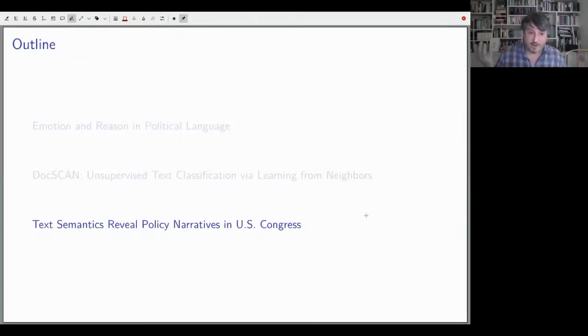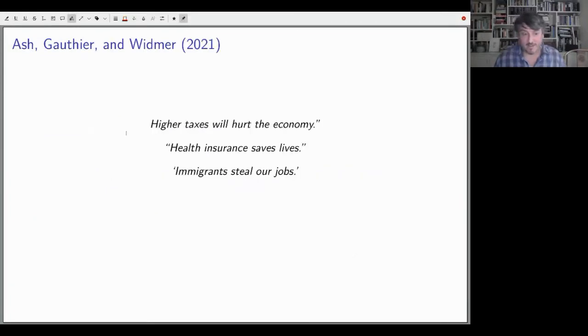Okay, one final application that I wanted to talk to you guys about, and then I hope we can have Q&A. This is a joint paper. We don't have a paper yet, but we're about to. But I already posted the source code with Germaine Gauthier and Feline Bidmer.